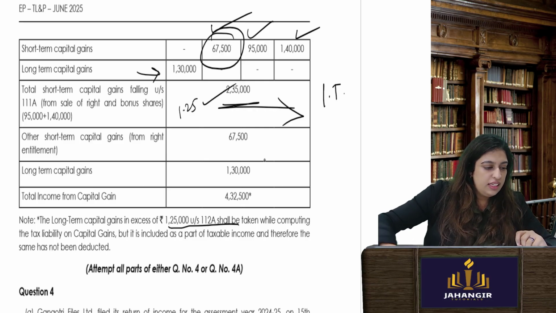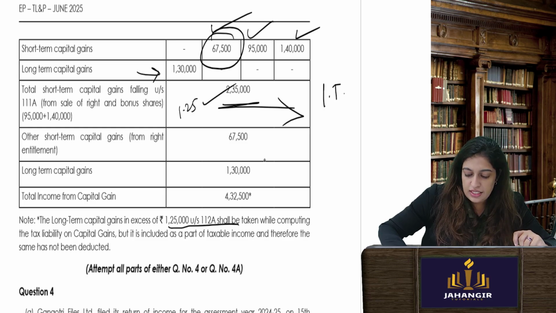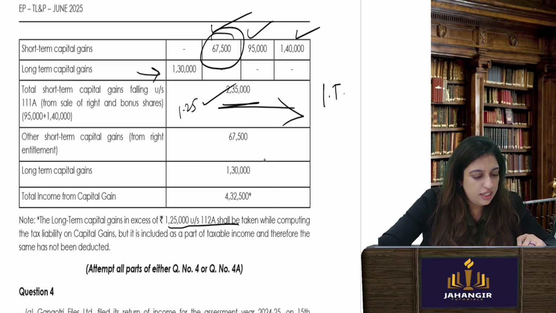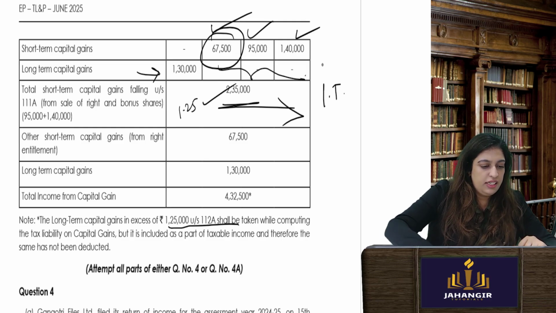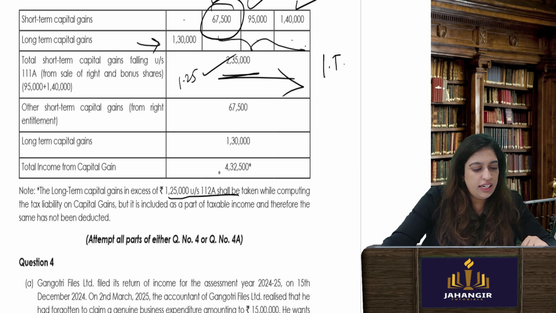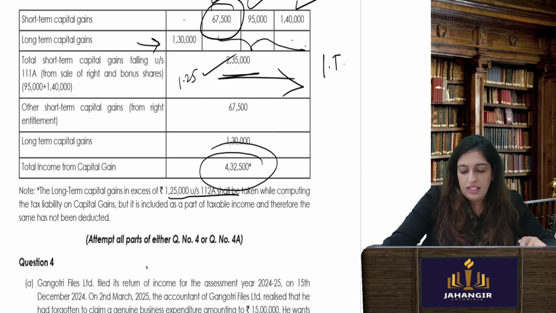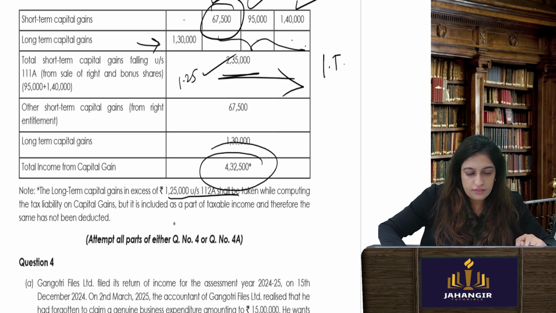Okay. The remaining short term capital gain 67,500 plus 95,000 plus 1,40,000. Okay. So the total capital gains I can take, these three will be short term capital. Okay. And the total capital gains is over here. Add everything and you will get it.